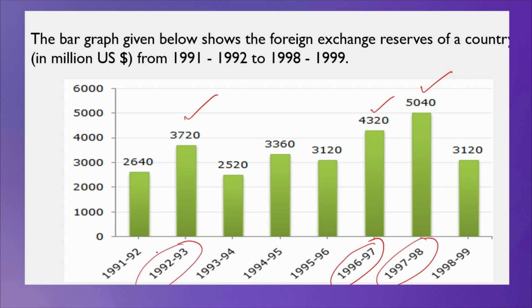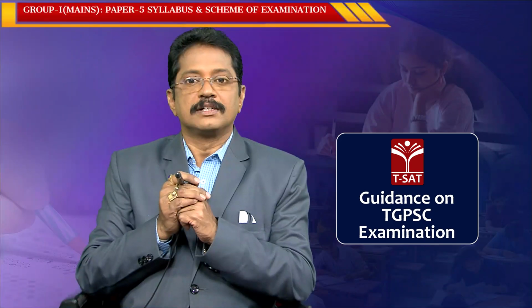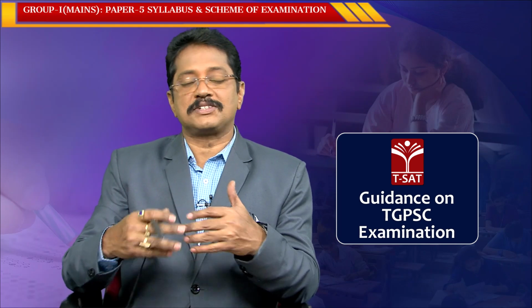These 3 years, the foreign exchange reserves are above the average of foreign exchange reserves. Clear? That is 3, and the remaining below it are 1, 2, 3, 4, 5. Below means we can say simply it is 3:5. Clear? 3:5, very simple. So, for understanding purposes, I have taken this much.